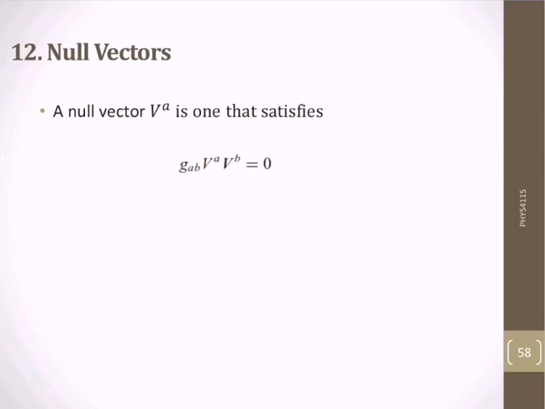Generally, a null vector is a vector that has zero magnitude, but it can have no direction or any direction.